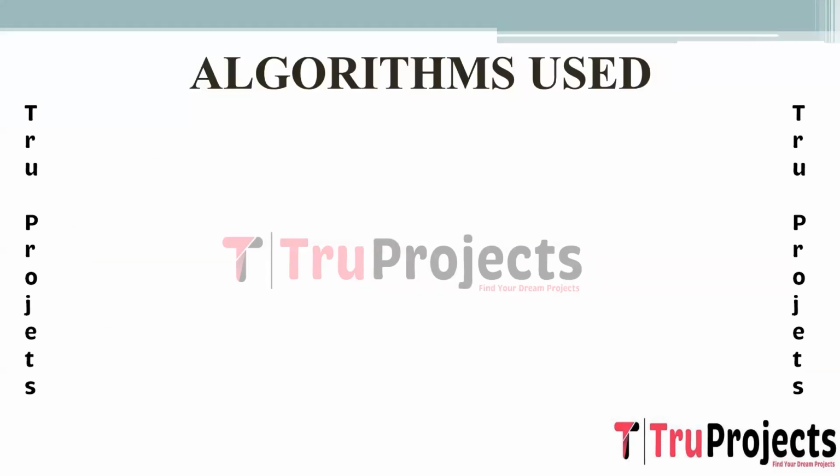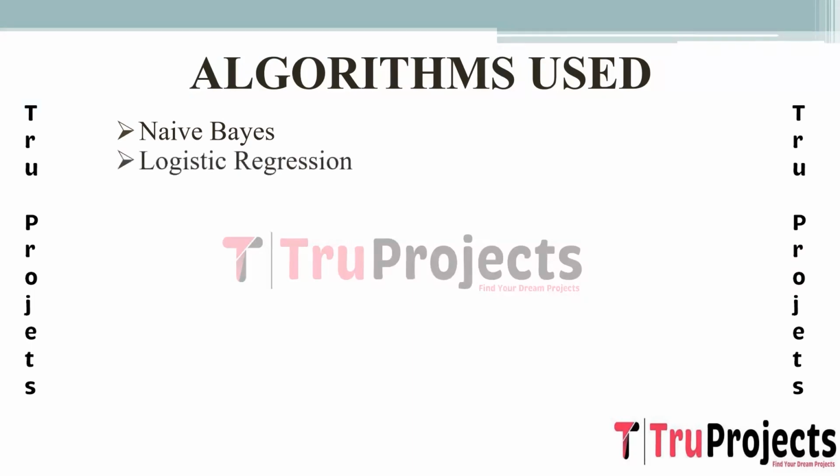Algorithms used to implement this project. We have utilized the following algorithms. The first algorithm is Naive Bayes. Naive Bayes is a probabilistic classifier that assumes feature independence. It calculates the probability of a text belonging to a specific class such as hate speech based on the presence of certain features, for example words, phrases. In this project, Naive Bayes is used to analyze text features and predict whether they indicate the presence of hate speech.